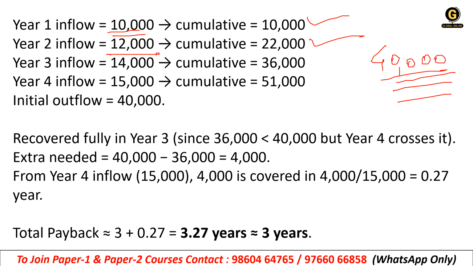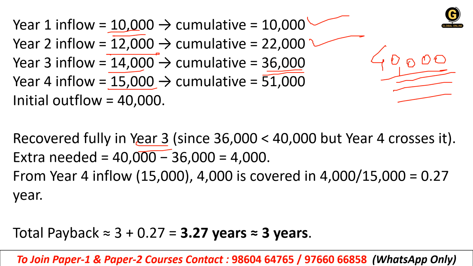Then in the third year the inflow was 14,000. We add it to 22,000 and it becomes 36,000, right? Then in the fourth year, 15,000 inflow was there, and cumulatively it is 51,000. But in the third year it is 36,000 only. That means we need 4,000 extra. Here I have calculated recovery fully in 3 years. So 36,000 was inflow and we needed 40,000 for the investment, right?